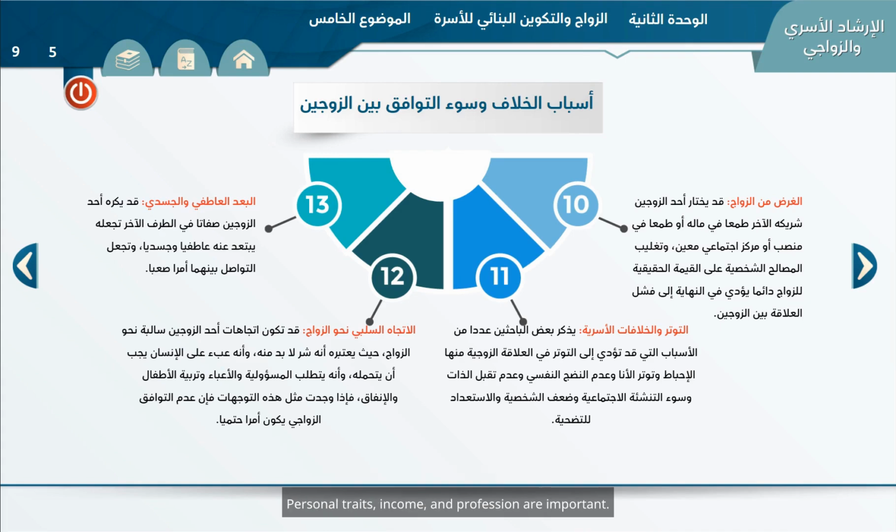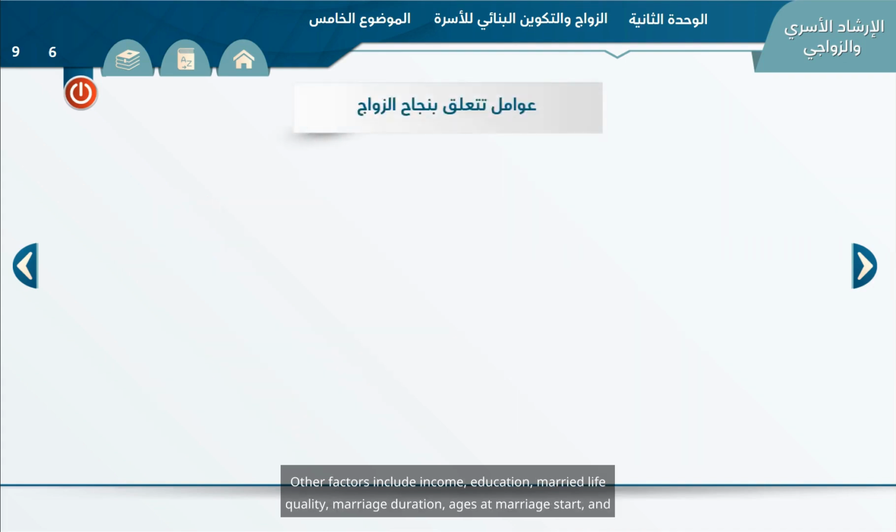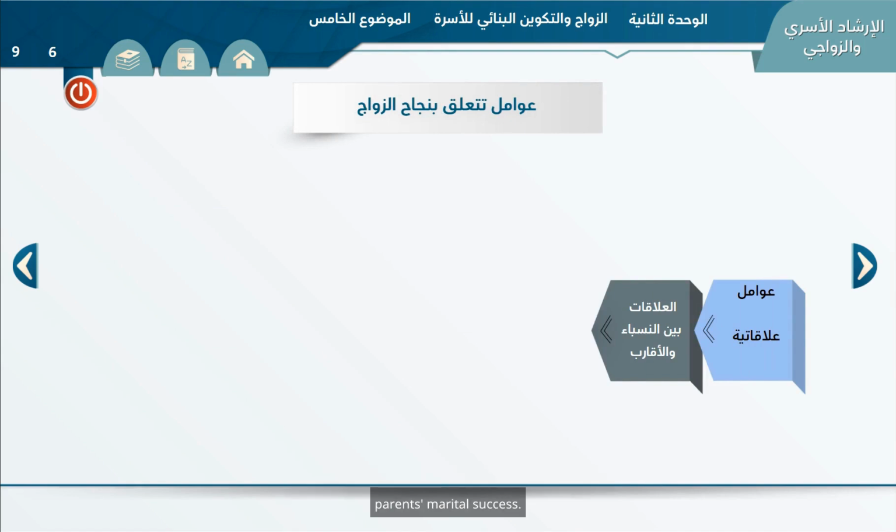Personal traits, income and profession are important. Marital satisfaction involves sexual satisfaction, partner behaviors, harmony, and expectations. Other factors include income, education, married life quality, marriage duration, ages at marriage start, and parents' marital success.